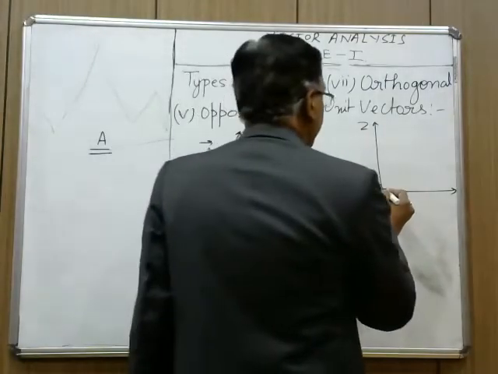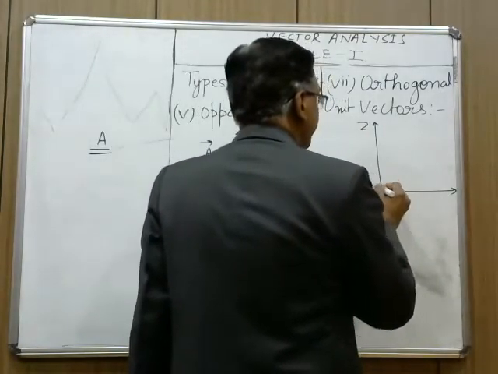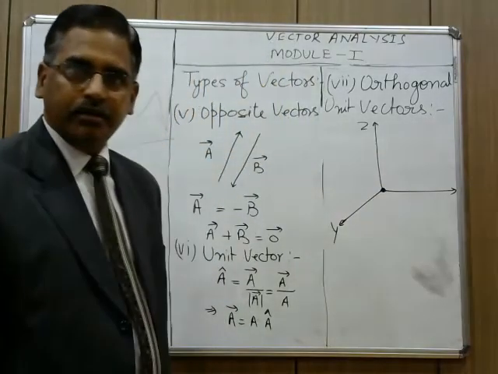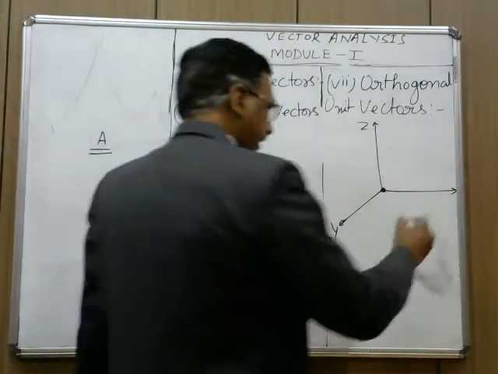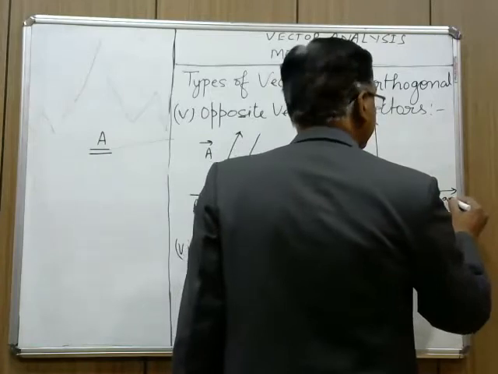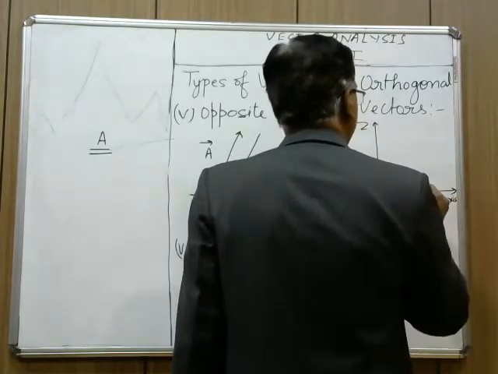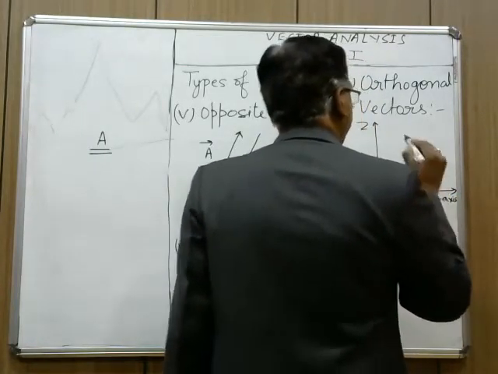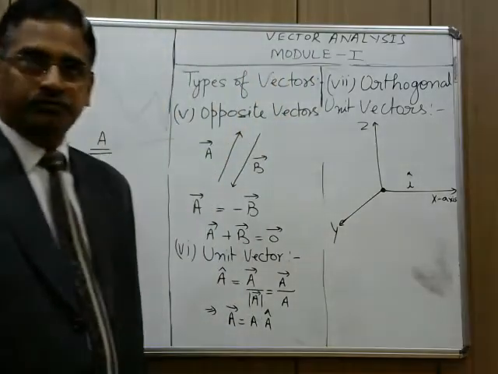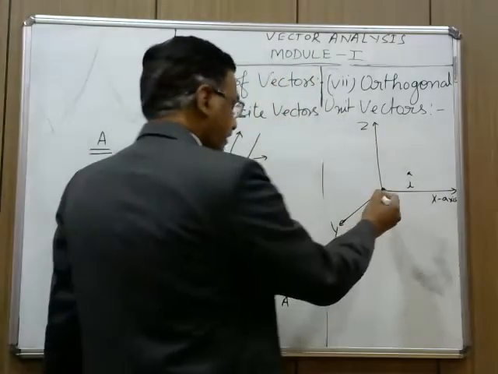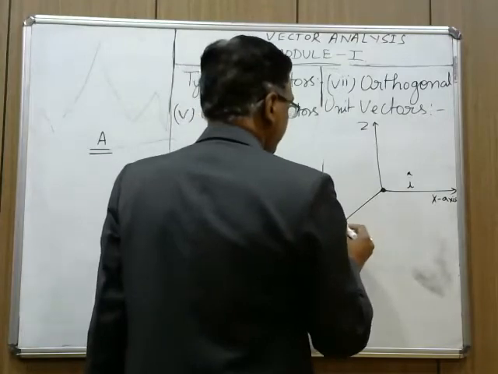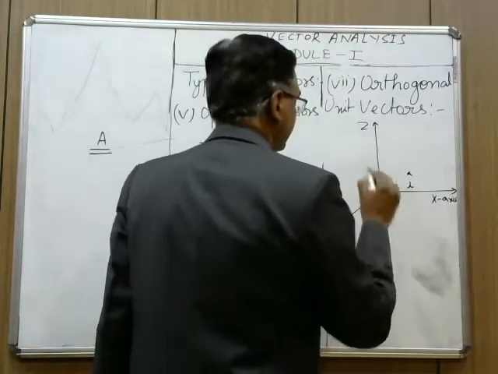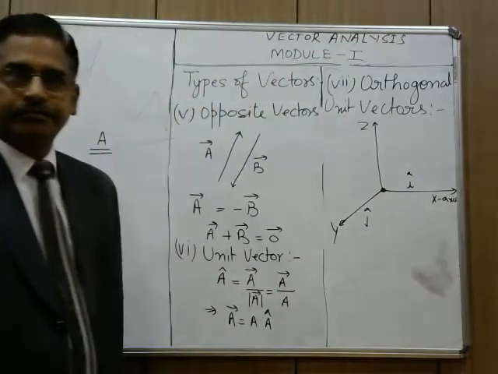A unit vector which has magnitude 1 and is in the direction of the x-axis is called i cap. A unit vector in the direction of the y-axis is called j cap.